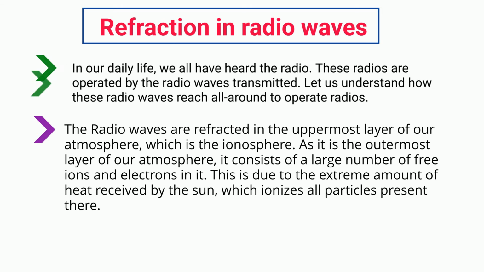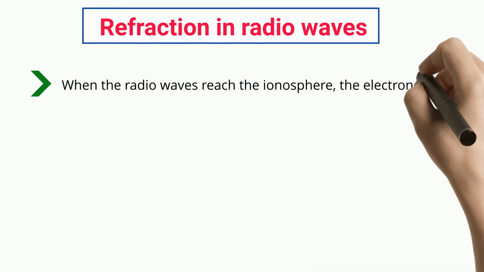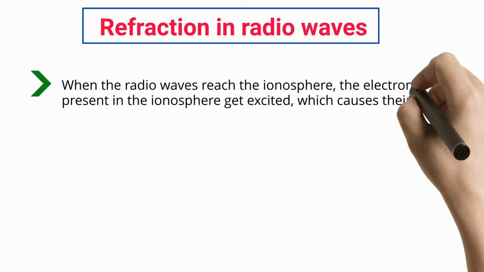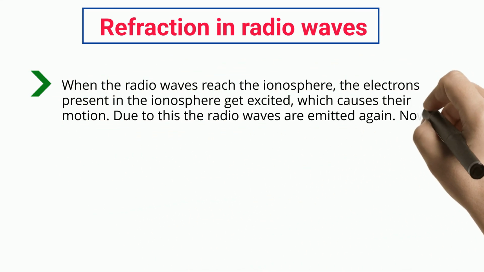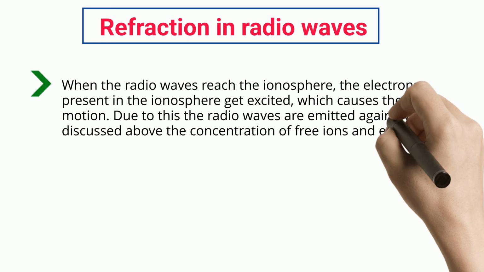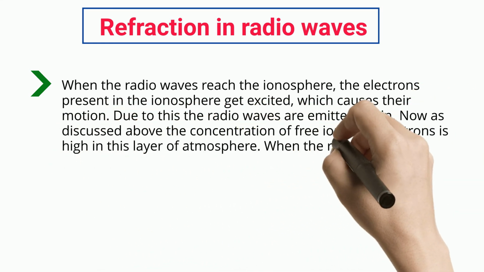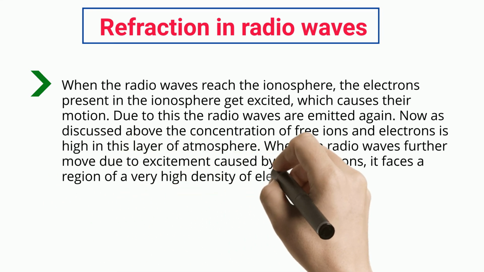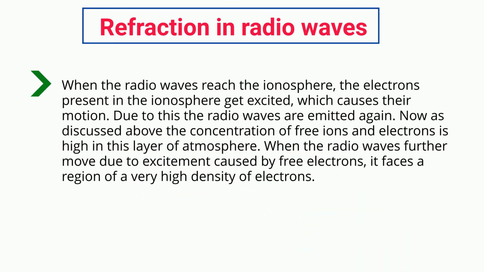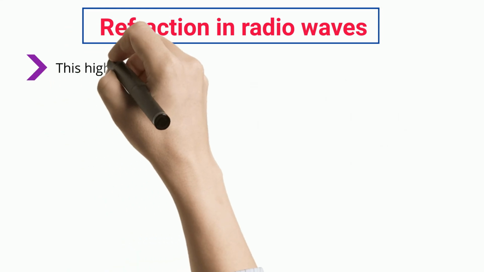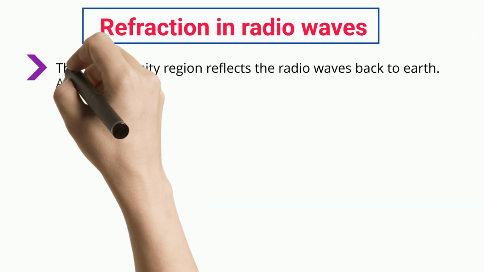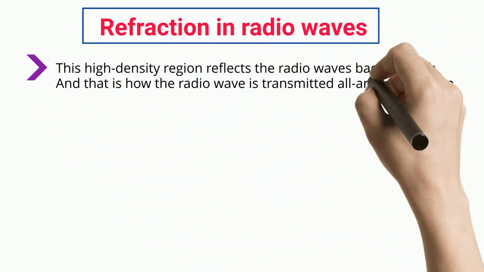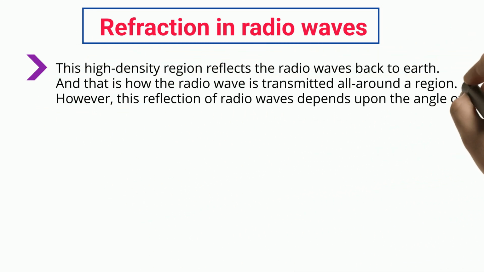When the radio waves reach the ionosphere, the electrons present in the ionosphere get excited, which causes their motion. Due to this, the radio waves are emitted again. Now, as discussed above, the concentration of free ions and electrons is high in this layer of the atmosphere. When the radio waves further move due to excitement caused by free electrons, they face a region of very high density of electrons. This high-density region reflects the radio waves back to Earth. And that is how the radio wave is transmitted all around a region.